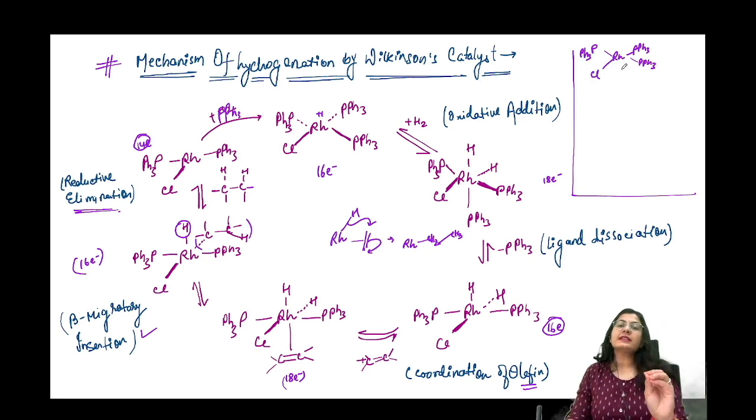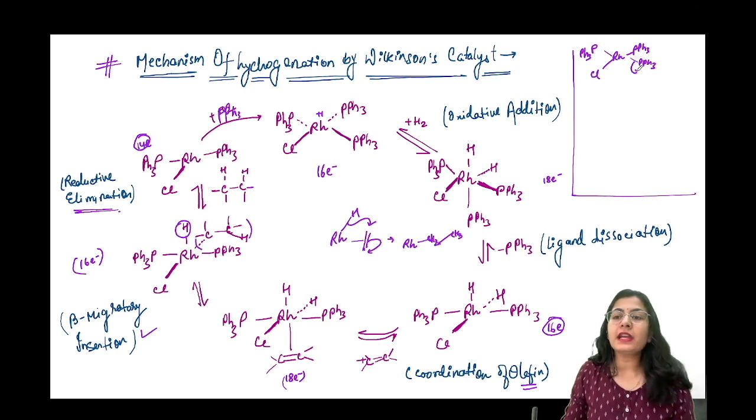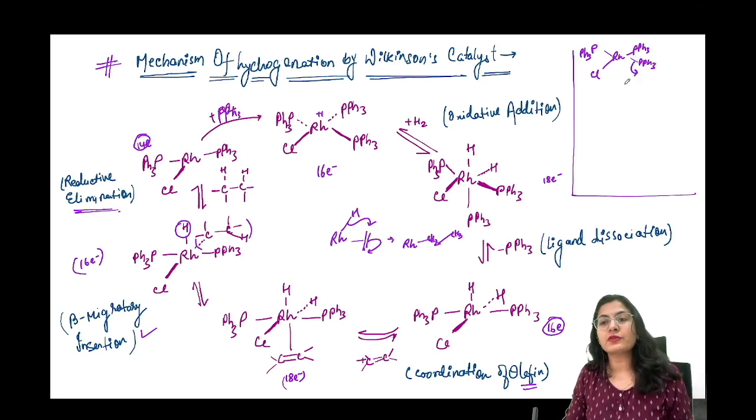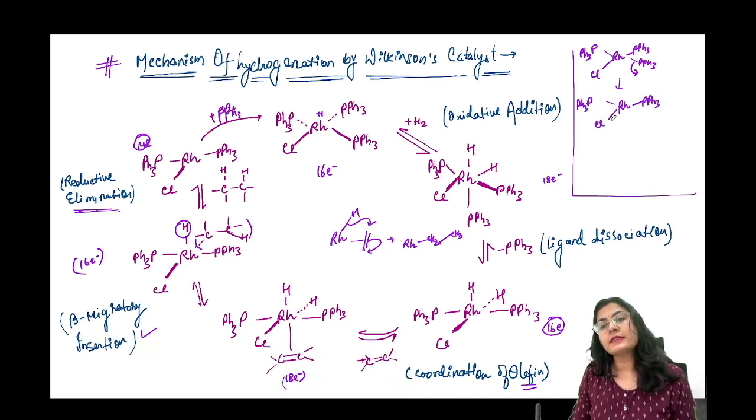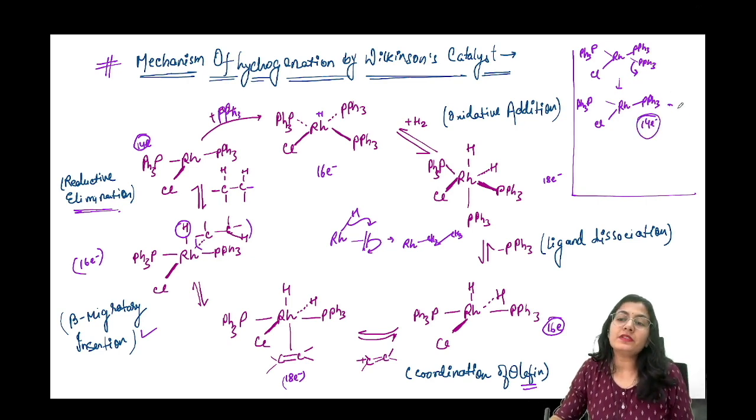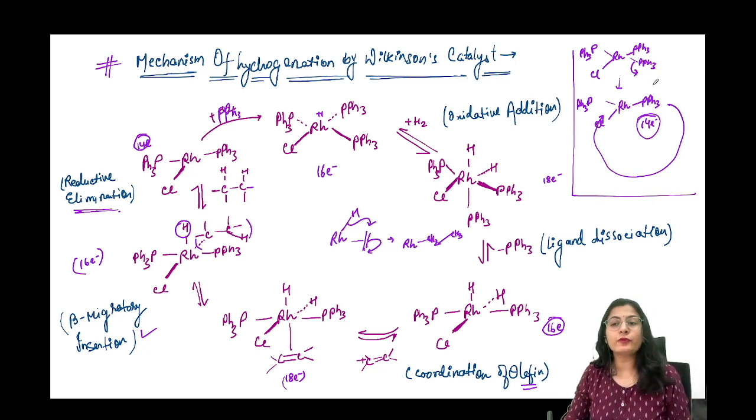So this is a 16 electron species, right? तो पहले क्या होगा? First of all, this phosphine is going to break. All right. First of all, the phosphine does the cleavage and gives you PPh3 Cl, and now this becomes a 14 electron species. And now this is going to take part in the catalytic cycle. लेकिन इसका कोई खास proof नहीं है.